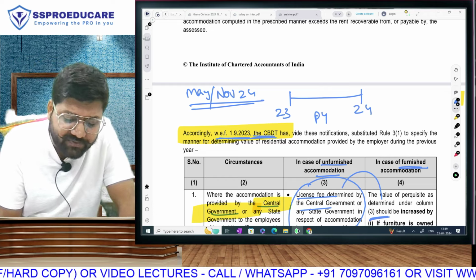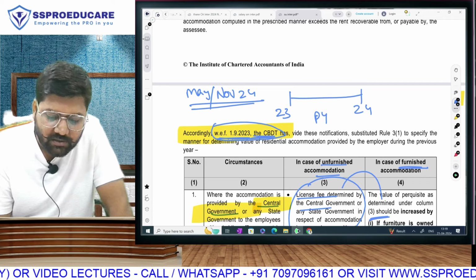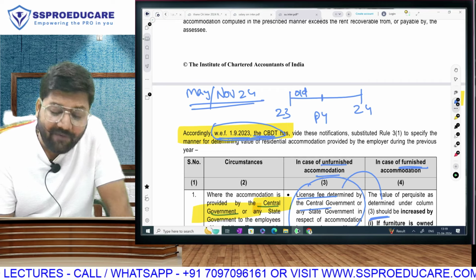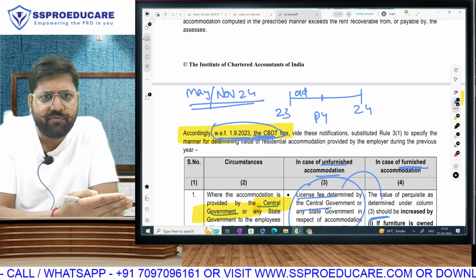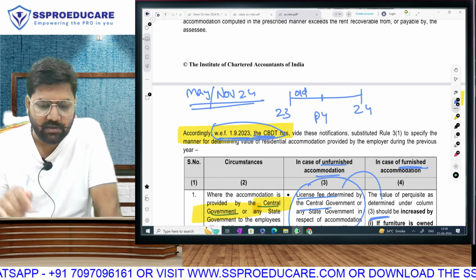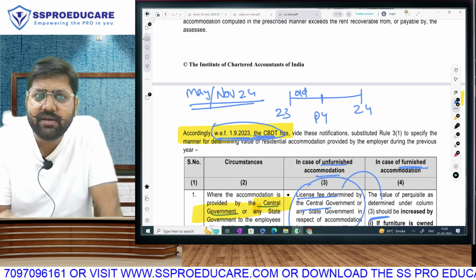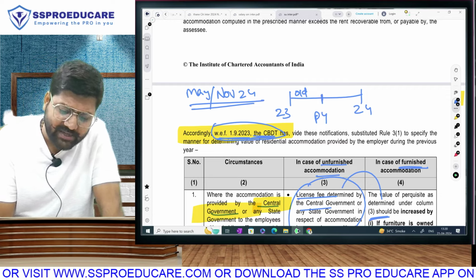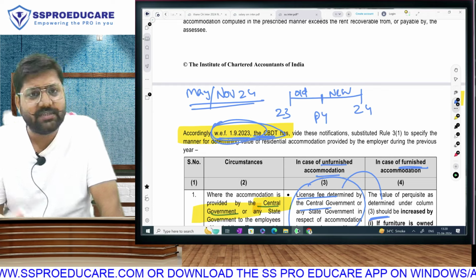Now, going by the words of the circular, the amendment was introduced on the 1st of September. Somewhere here. Okay. So April, May, June, July, August, you have the old calculation, which we did not discuss in class, because we don't discuss old things. We have to forget the old and focus on the new. Law ke provisions I am talking about, not relationships. We have to forget the old thing and focus on the new part. So if the change has taken place, we immediately adapt to the change. We take the change. And the change took place, and we studied that change. So do we now know that from 1st of September, the new rule is applicable? And that is why we studied the new rule only.